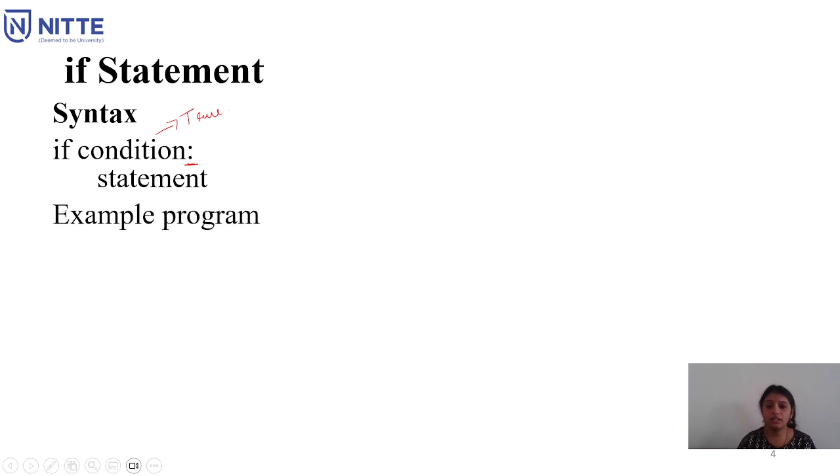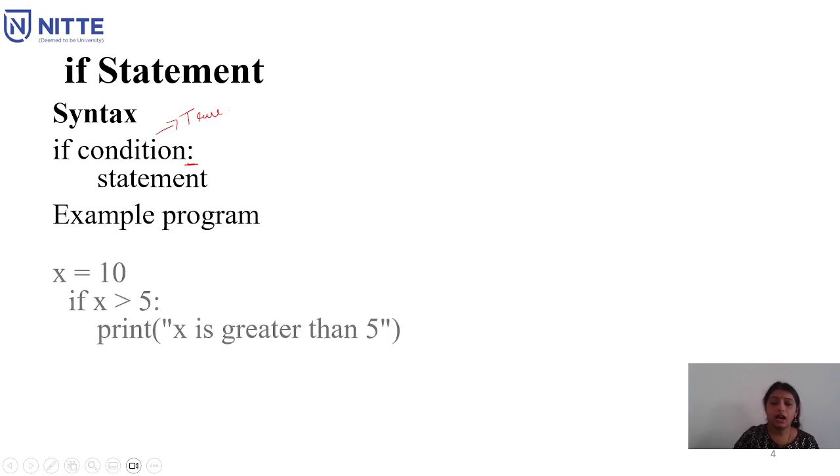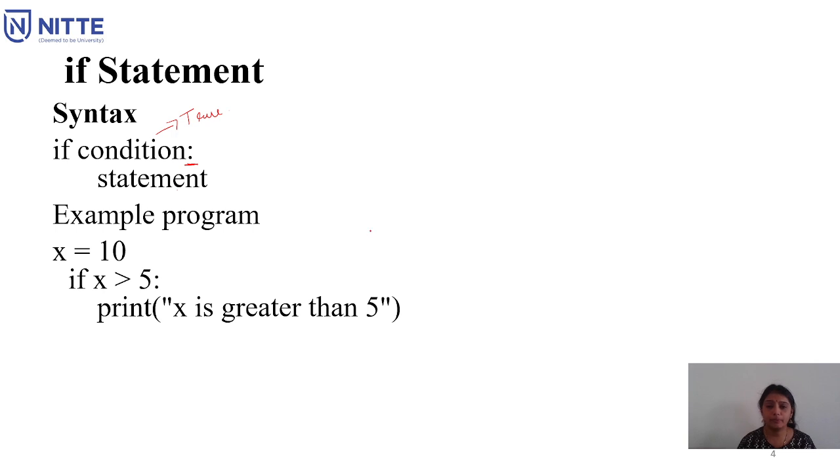To make it more understandable, let's see how to use it in a simple program. You can see here the value of x is given as 10, and I'm checking whether this value 10 is greater than 5 or not.